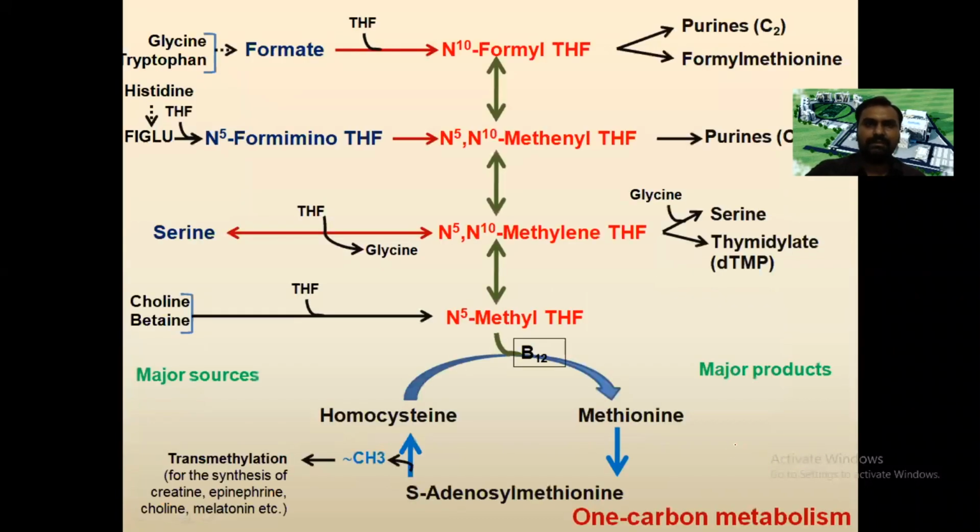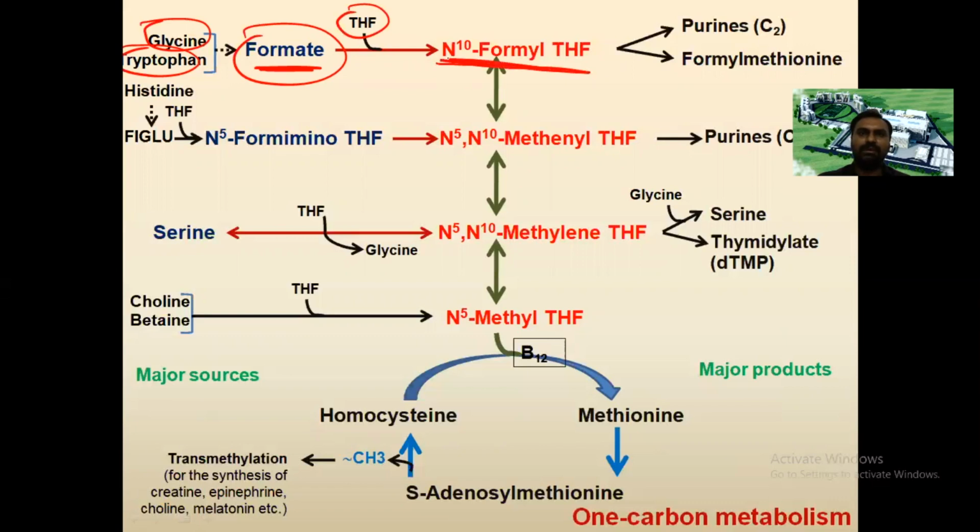So we will see the diagram. Glycine and tryptophan, when they are metabolized, form formate. This formyl group is taken up by tetrahydrofolic acid and they form N10-formyl tetrahydrofolic acid.